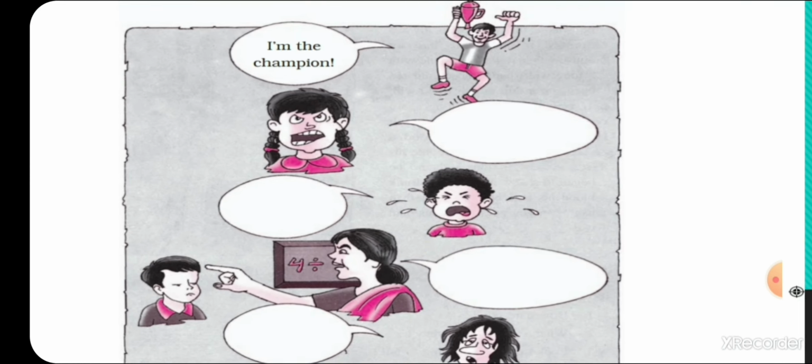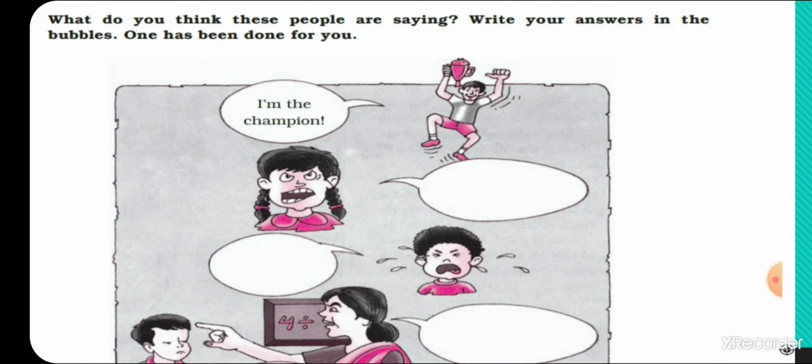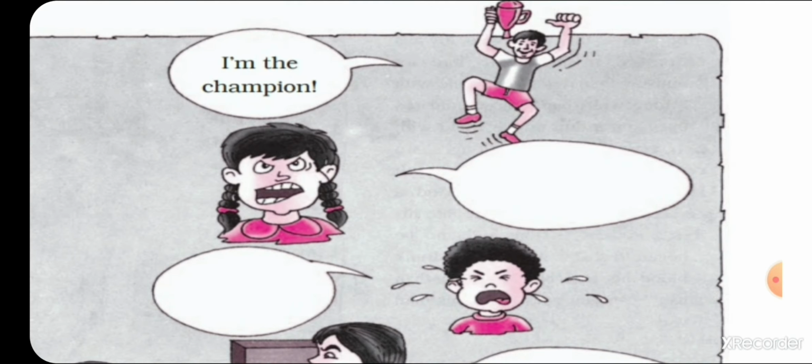Now students, what do you think these people are saying? Write your answers in the bubbles. Look at these pictures carefully and then try to write down your answer in the bubbles. One has been done for you. First one is given, I am the champion! Then at last, the sign of exclamation is here.